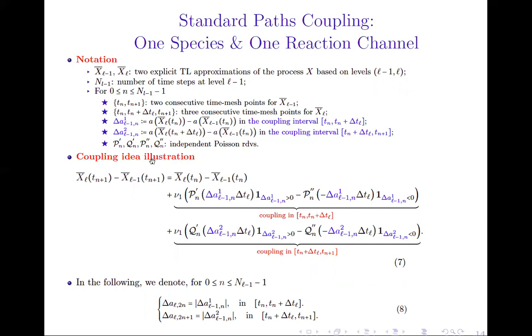The idea of coupling in the context of stochastic reaction networks is to express the updating step of the difference between the coupled paths from time t_n to time t_{n+1} as contributions coming from sampled Poisson random variables over the different coupling intervals, [t_n, t_n + delta t_L] and [t_n + delta t_L, t_{n+1}], where the rates of the sampled Poisson random variables involve the difference between the propensities evaluated at the coupled levels at times t_n and t_n + delta t_L.